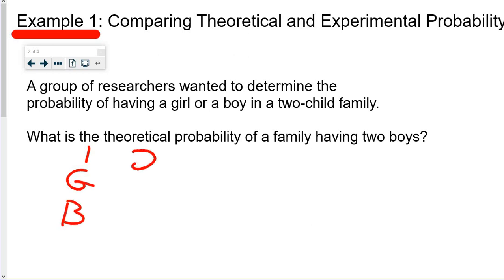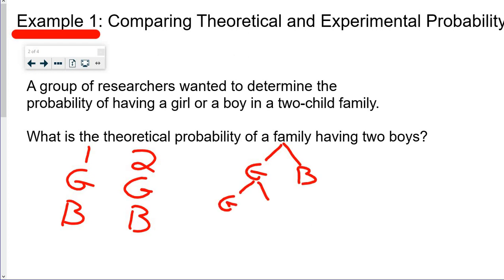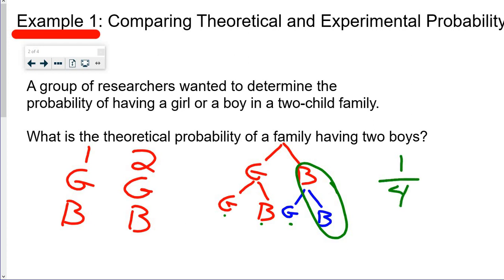The second child has a 50-50 chance of being a girl or a boy, which means let's make this into a tree. The first one is going to be a girl, the second one is going to be a boy. On the second chance, they have a 50-50 chance of getting a girl, 50-50 chance of getting a boy. If there was a boy, again a 50-50 chance of getting a girl and a 50-50 chance of getting a boy. So what we're looking for is this right here, boy, boy, out of all these possibilities. So 1 out of 4 is your possibility, so 25%.